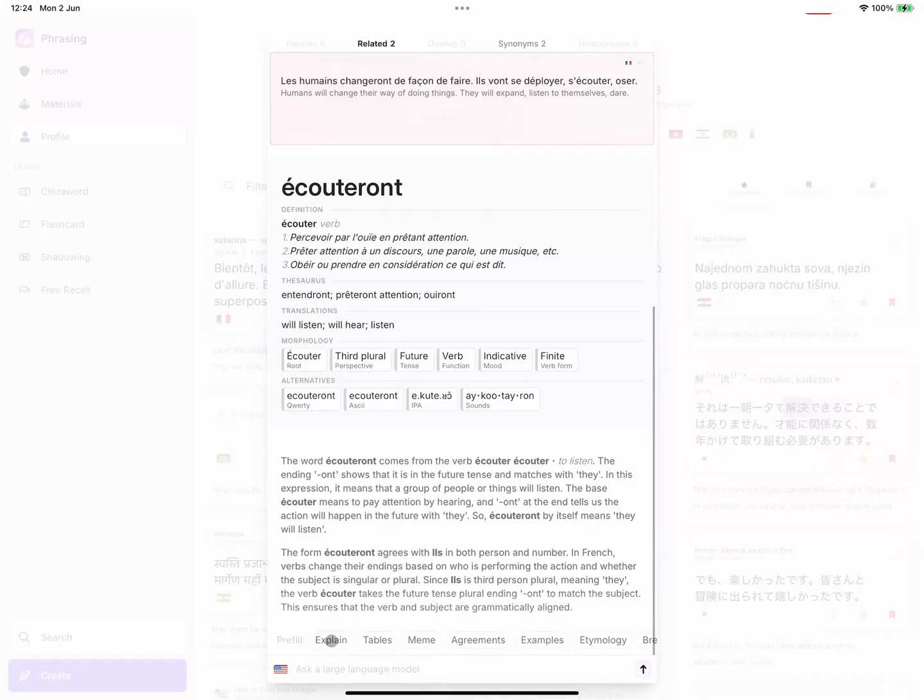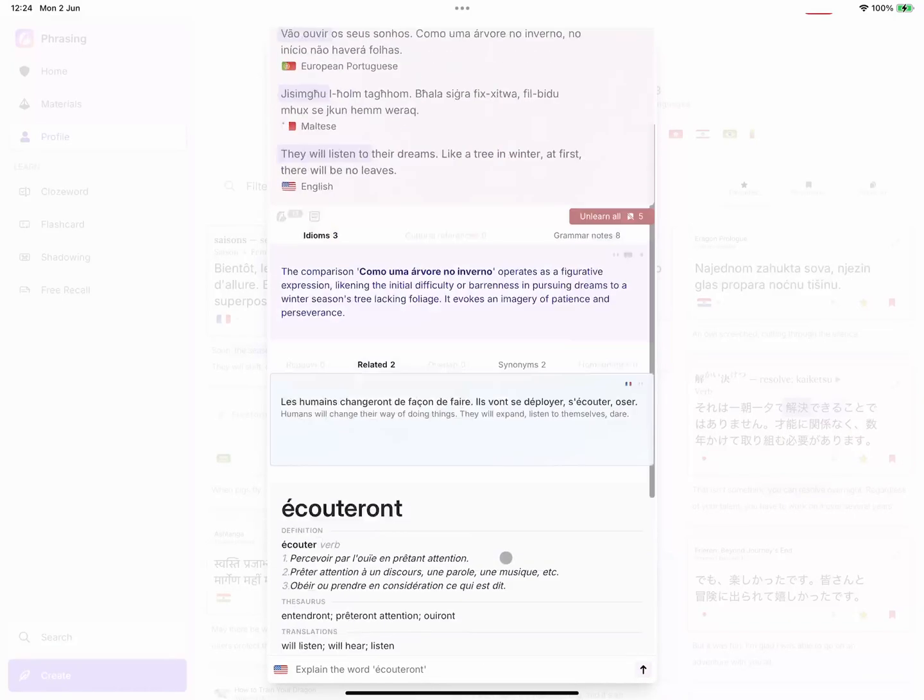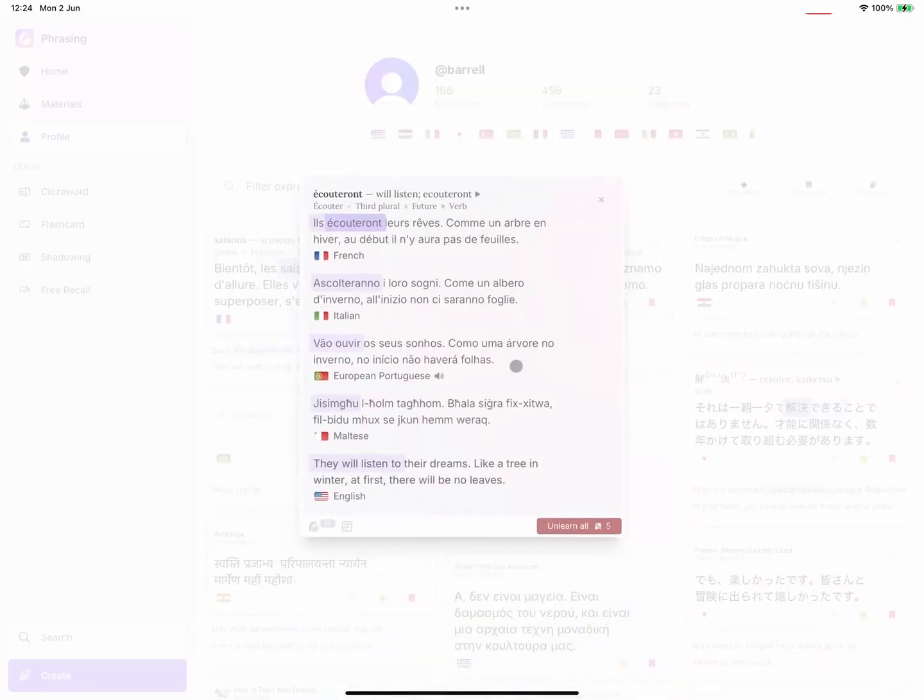For everything else, we connect with large language models. So you can ask any question you have, and we provide the large language model with even more context to better answer your questions. But we still have to cover how to learn these expressions, and for that, Phrasing has several options.